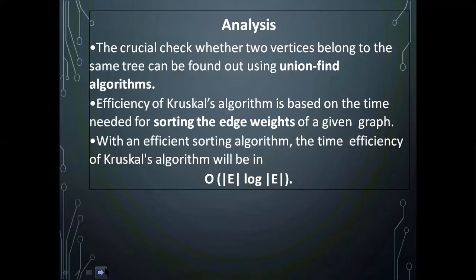This process should continue until you get V minus 1 edges in the minimum spanning tree. And please make sure that you have included all the vertices in the minimum spanning tree. This is the complete theory behind Kruskal's algorithm.